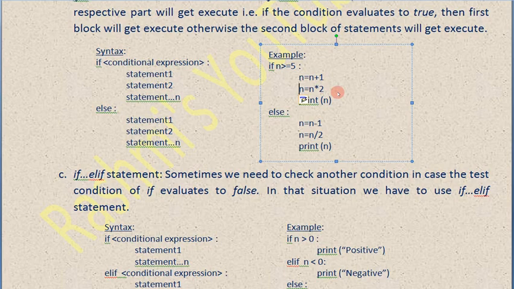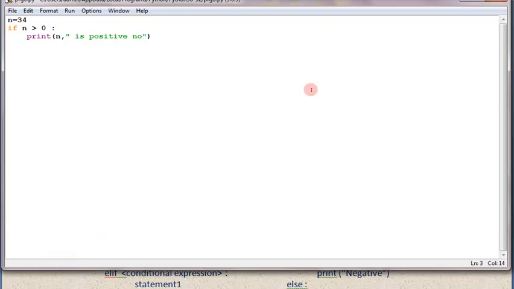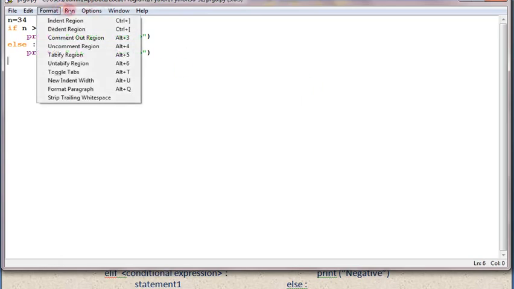Okay. Let's go to the programmatical point of view. Let's go to the editor to check how it is working. So going to the editor, previously we did positive, now I am writing here else. Else what to do? Now negative. So I am just copying and pasting and specifying here negative number. Okay. Now let's run the program and check.